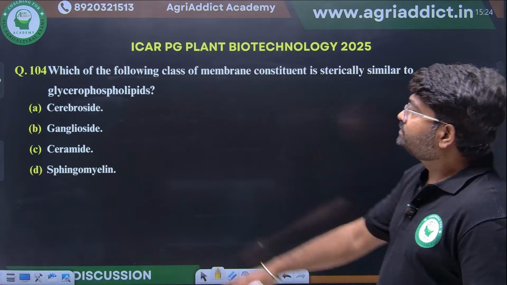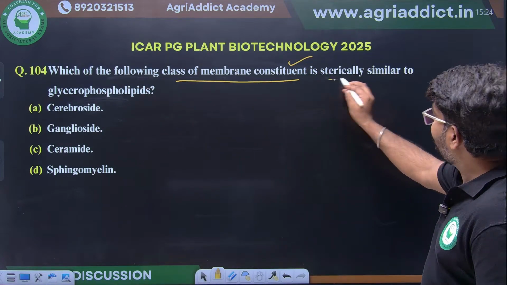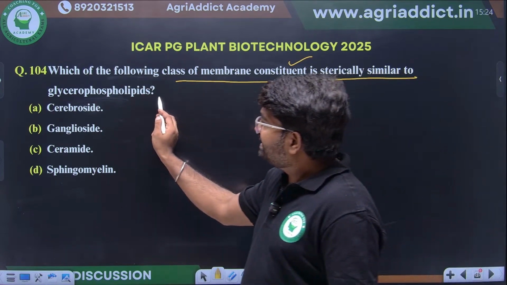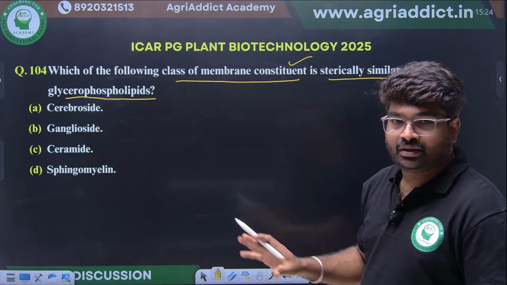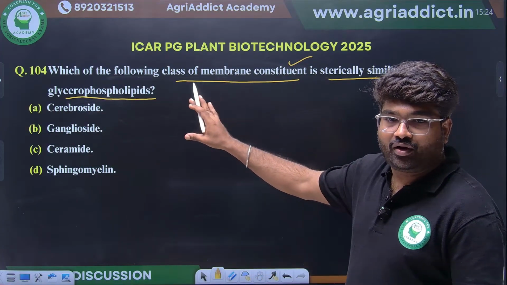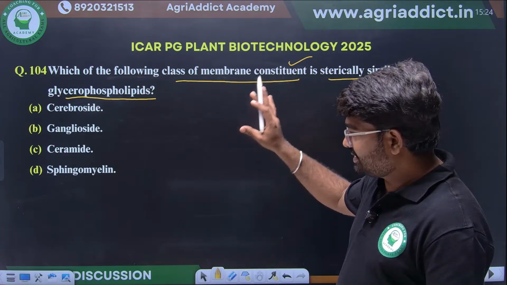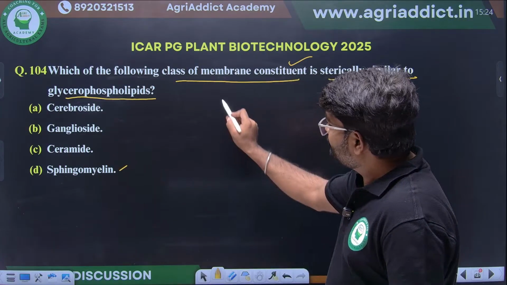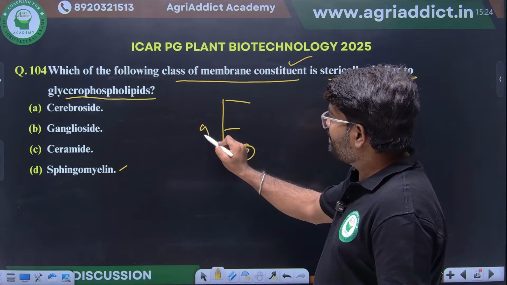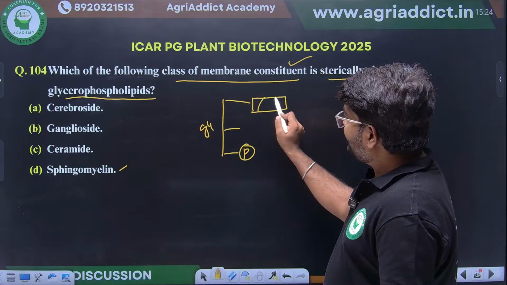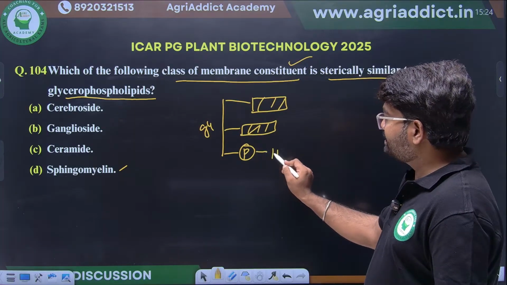Next. Which of the following classes of membrane constituents is sterically similar to glycerophospholipid? Yes, excellent, sphingomyelin. If you see the structure of glycerophospholipid, a glycerol backbone will be there, fatty acids attached, and phosphate with a head group.